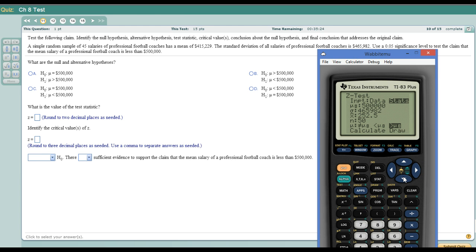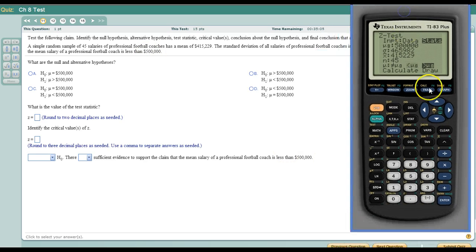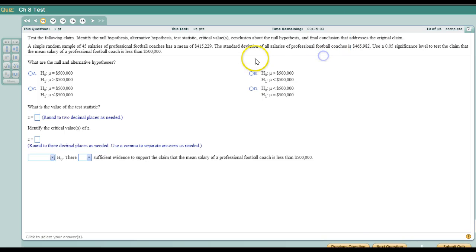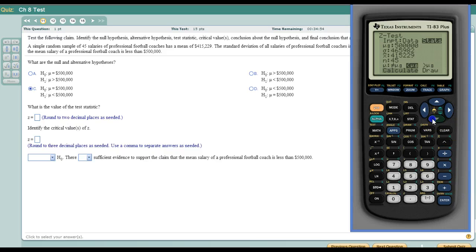Alright, our sample of 45 had a mean of 415,229, and our sample size was 45. Okay, oops, I didn't set the test up yet. Less than 500, so we're going to use a left tail test. Alright, so we're going to have it equals here in the null and less than in the alternate. Alright, run the test.